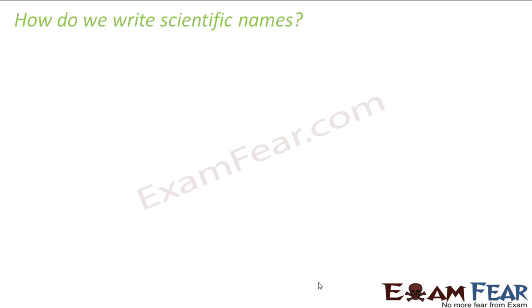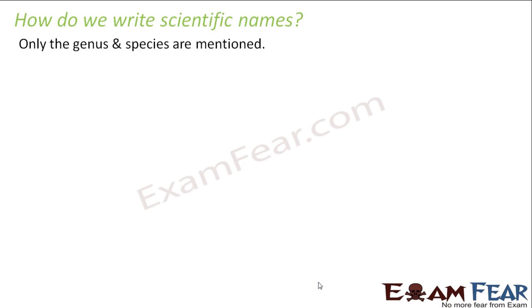Instead of writing the entire hierarchy, we just shorten it. So only the genus and the species are mentioned. So we do not write the entire thing. For example, if I want to write the scientific name of mango, we just mention the genus, that is Mangifera, and the species, that is indica. If we want to write the scientific name of a human being, we just write the genus, that is Homo, and the species, that is sapiens.